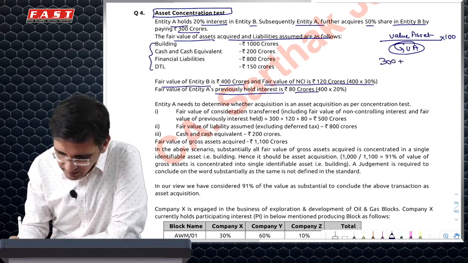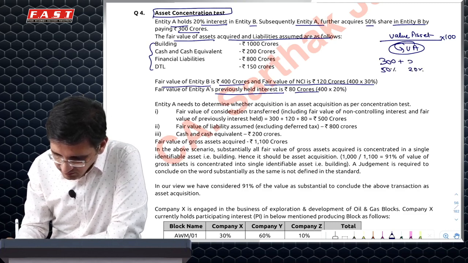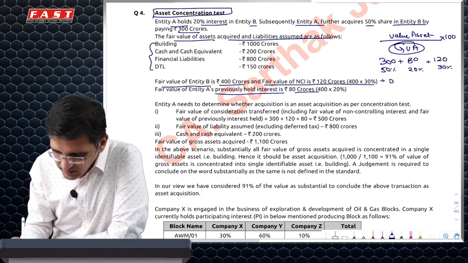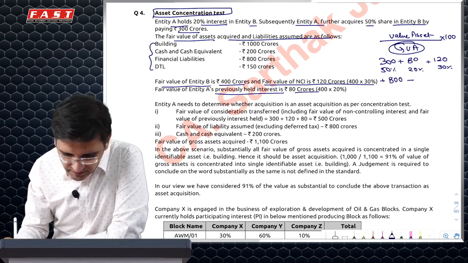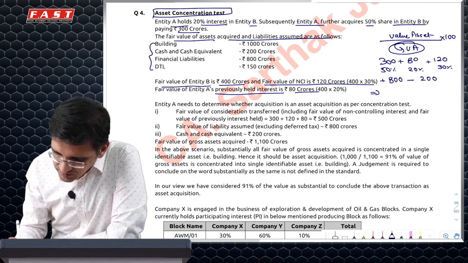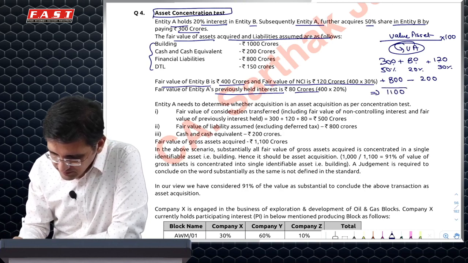300 is the PC which I have paid for 50%. My existing 20% has a value of 80 and NCI of 30% has a value of 120. Liabilities which I have taken, excluding DTL, I'll add at 800. DTA is to be excluded. There is no DTA. Cash and cash equivalents are to be excluded. So this would come to 500, 300, 1100. So gross value of asset is 1100.